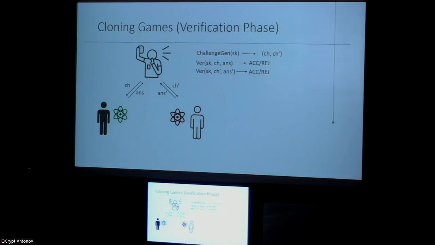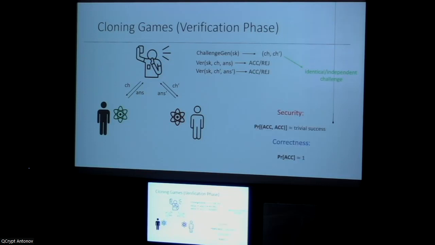So in the verification phase, the referee will send each of the two parties a challenge, and they're required to reply with an answer, which will be verified by the referee to be either accepted or rejected. And depending on how these challenges are correlated, we define the independent challenge case and the identical challenge case.